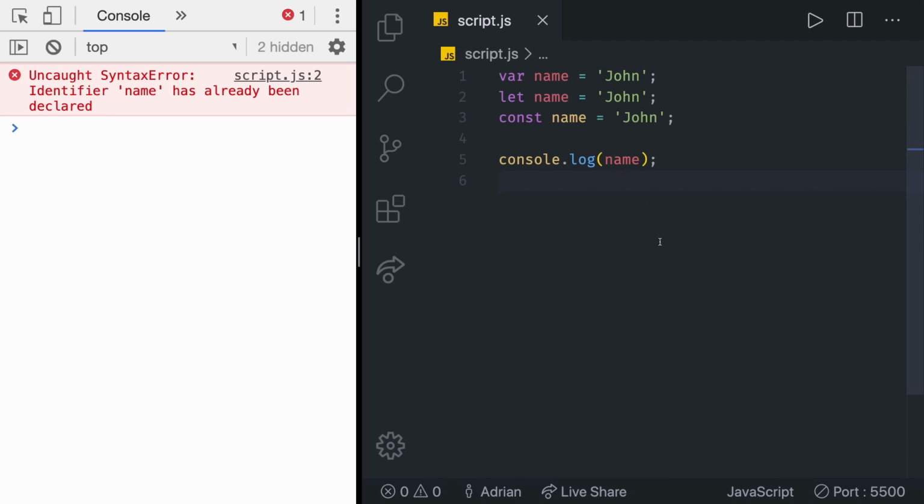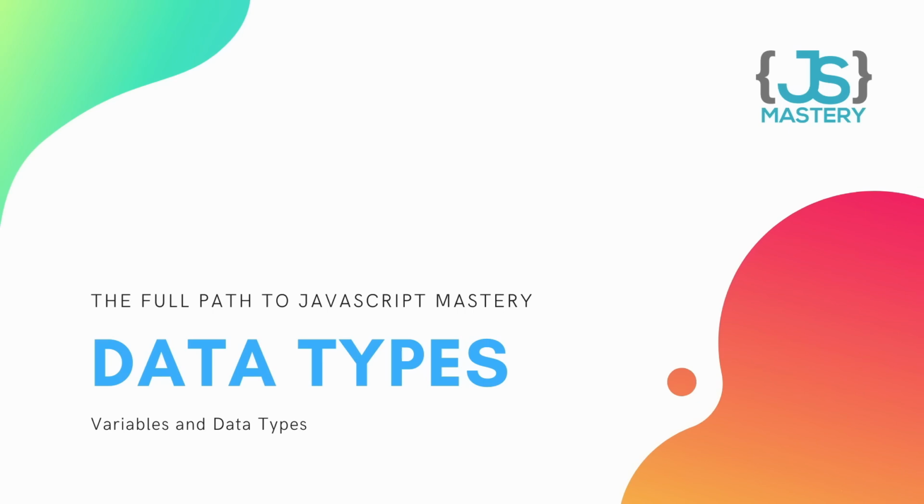Let's move on to the data types to see what kind of data we can store inside of our variables. In the previous lecture, we mentioned that we can store values in variables, and that these values need to be in the form of one of the predefined data types. The concept of a value is somewhat abstract, especially to someone programming for the first time, but we're going to go through it together, nothing to worry about. As we mentioned, there are a few types of values called data types. Let's go through them one by one, and then we're going to explain each one in detail.